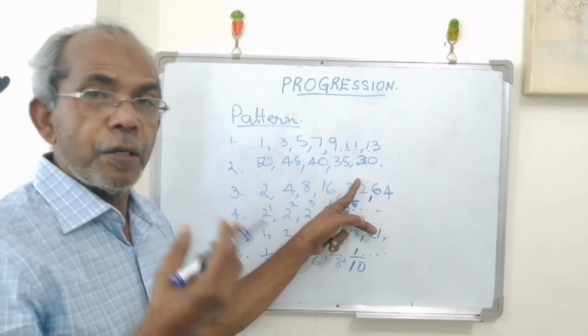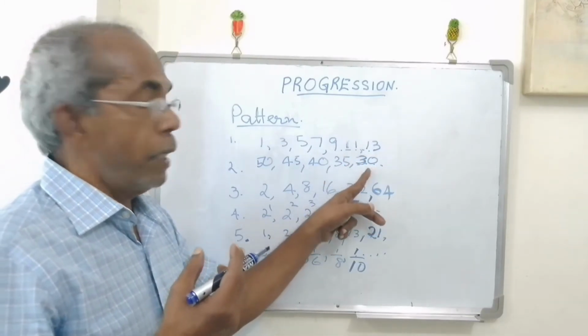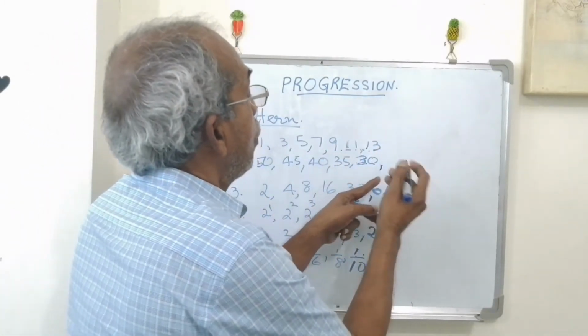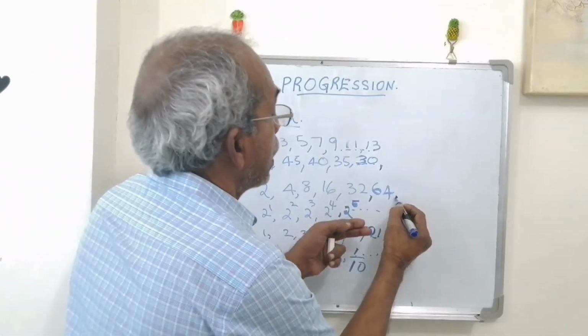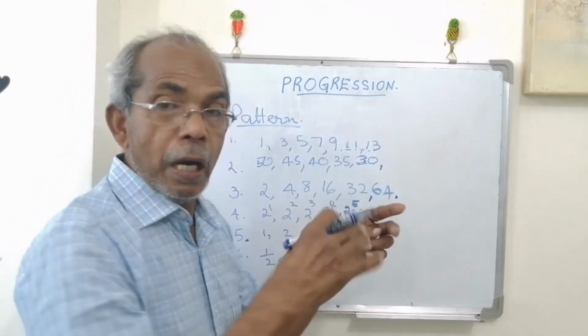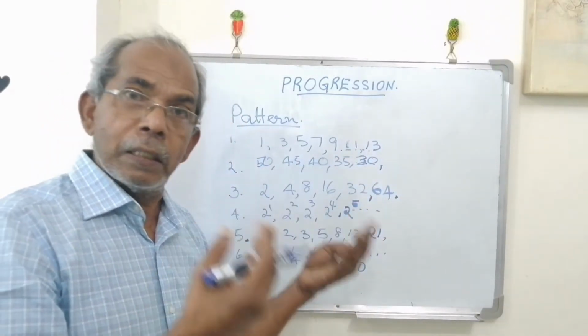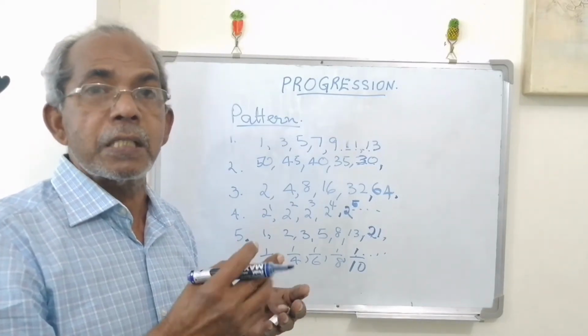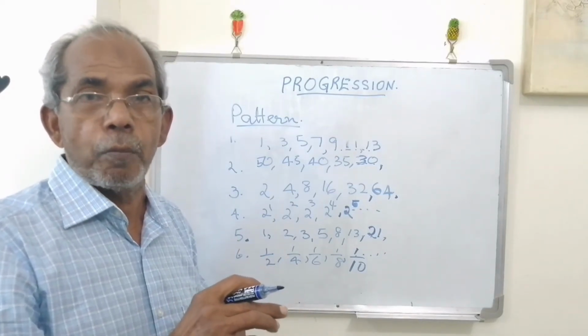We can derive a formula to get any number, the number after the last term, and after that number we can get another number by deriving a certain formula. In some cases we cannot derive a formula.